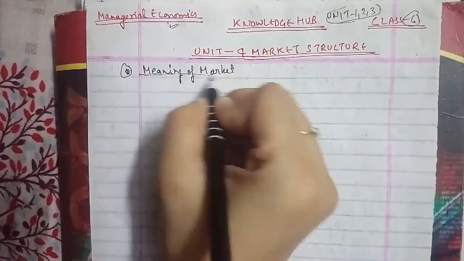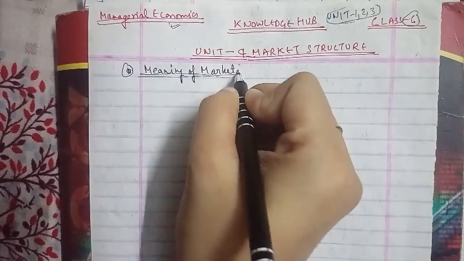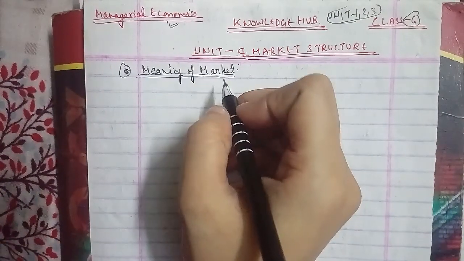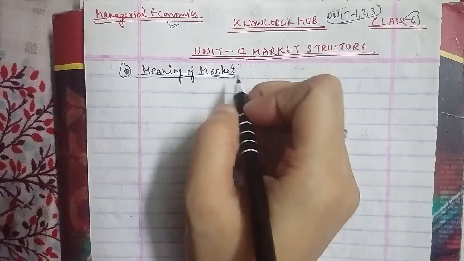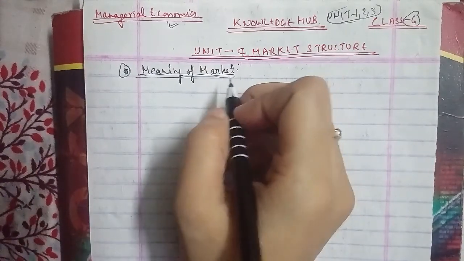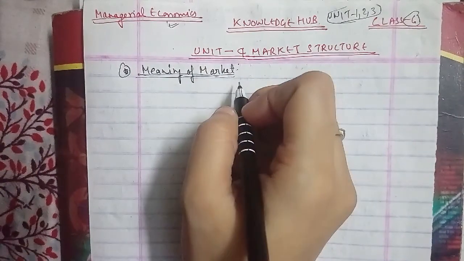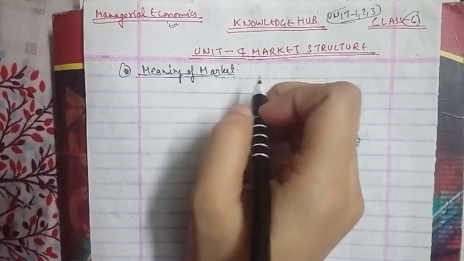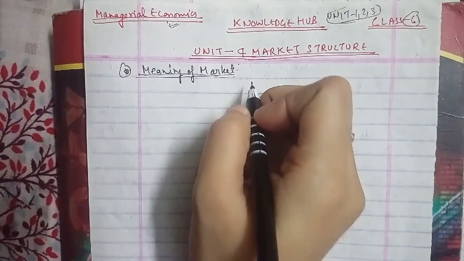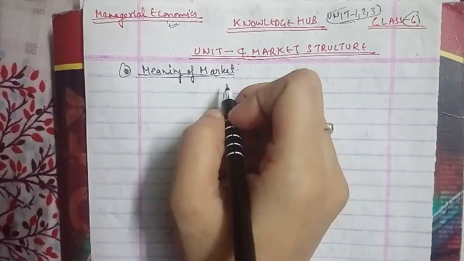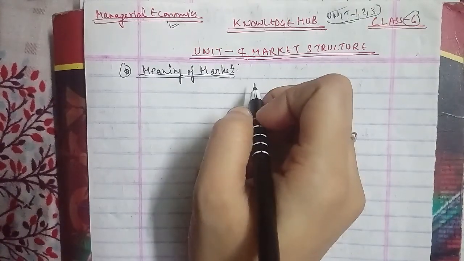So the meaning of market: the market is an actual or a nominal place where forces of demand and supply operate and where buyers and sellers interact directly or through intermediaries to trade goods, services or contracts or instruments for money and or barter.